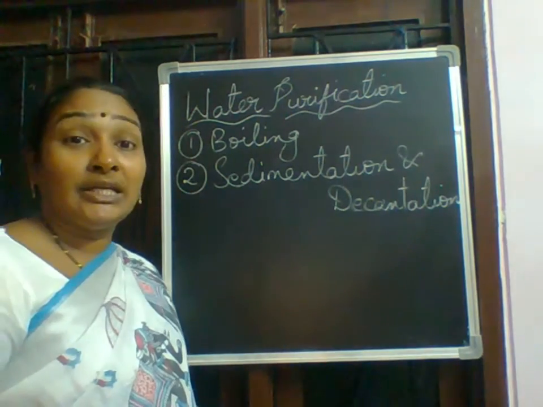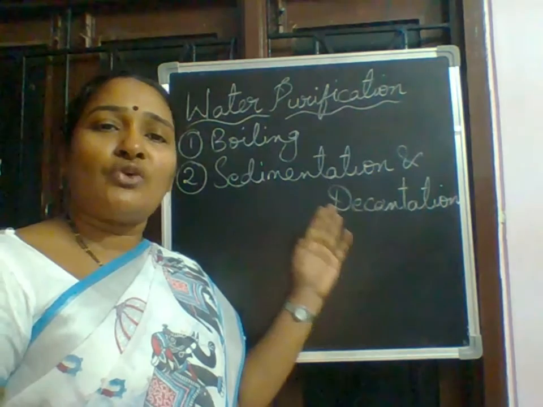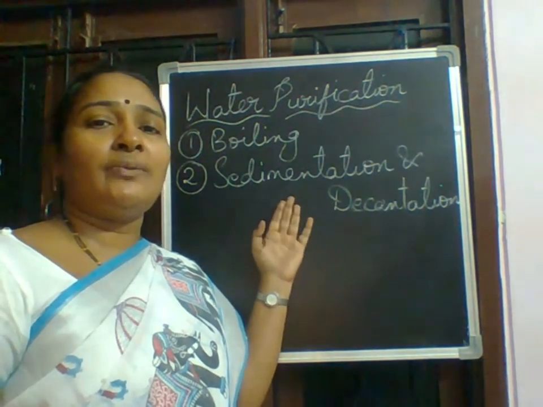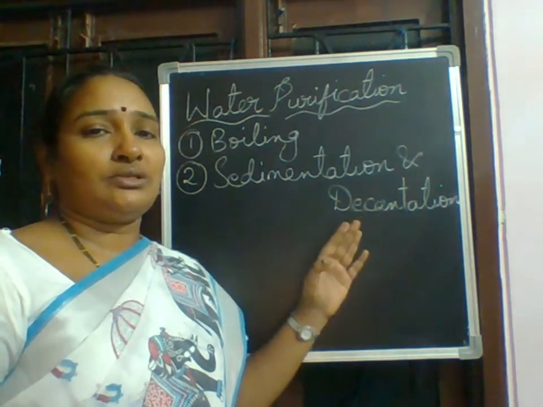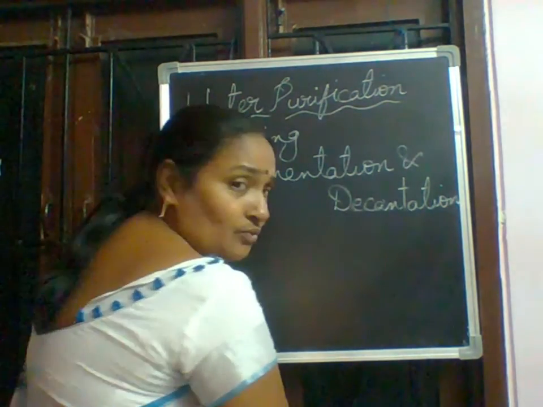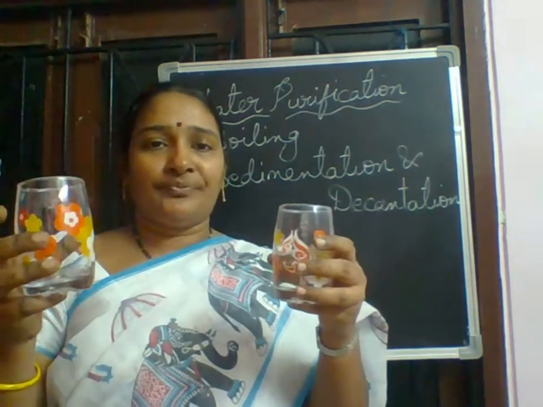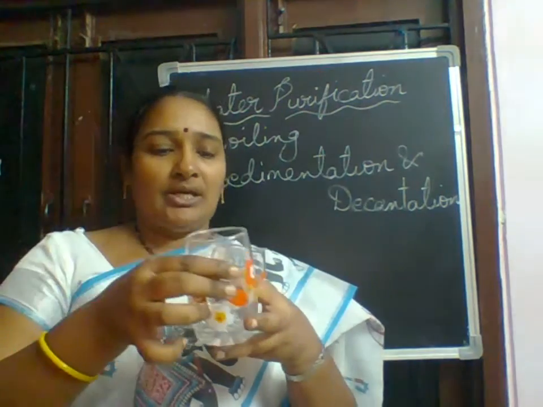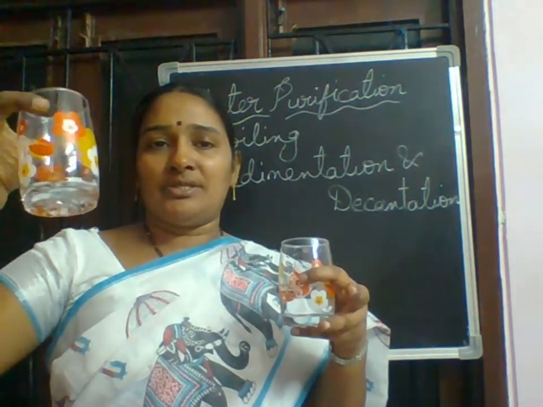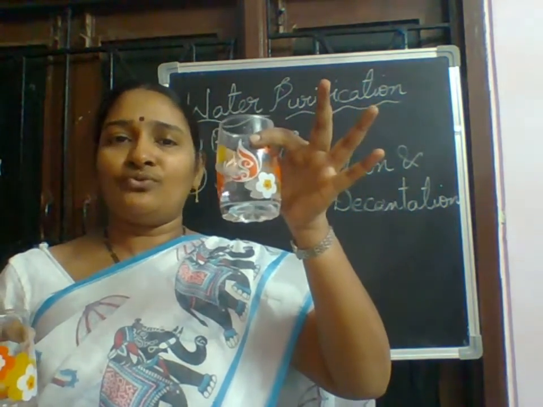Now we will see in detail how sedimentation and decantation are done for separation of insoluble impurities in a given volume of water. For example, I have taken two glasses. This glass is totally empty, and this one contains half a glass of water.